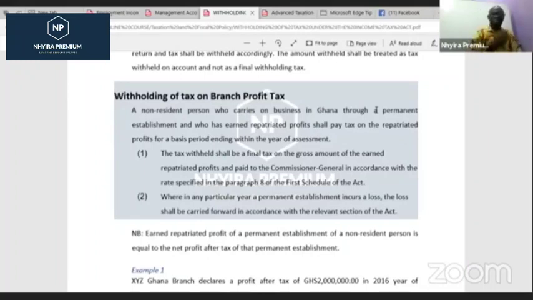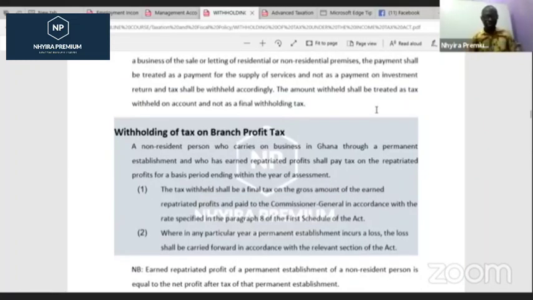If it is a separate legal entity here in Ghana, there are various laws and acts, and for those of you doing advanced taxation, I believe you understand this. If you are doing principles of taxation, you don't need branch profit and this kind of thing, but advanced taxation students, you need that, and I know you understand how these things work. So let's go. Branch profit.